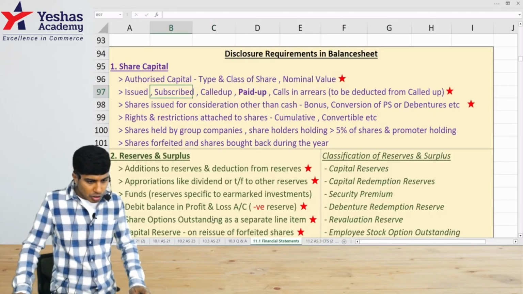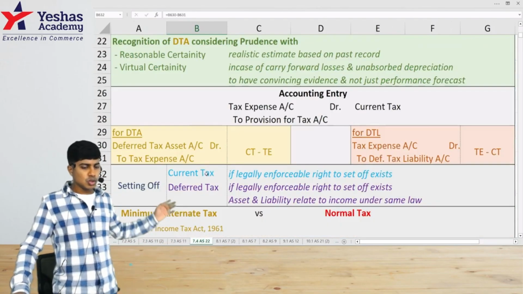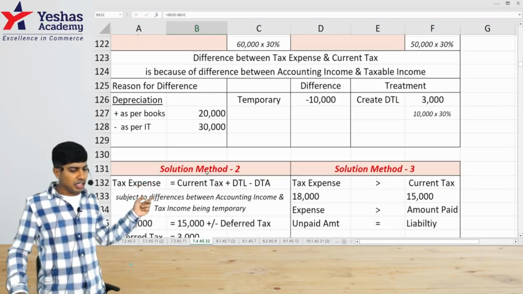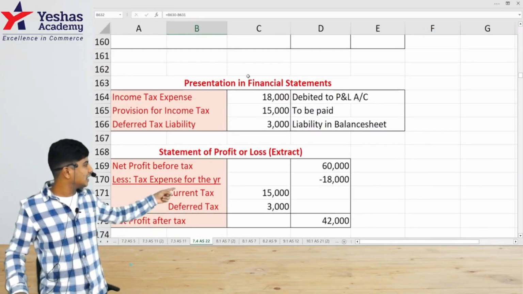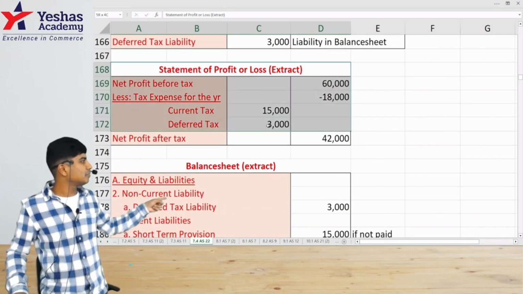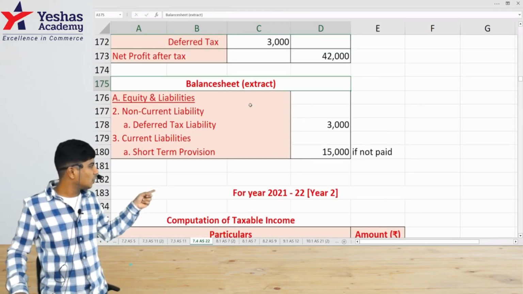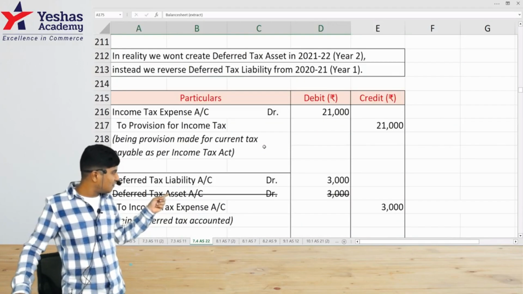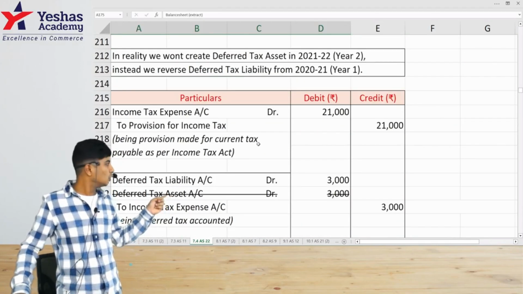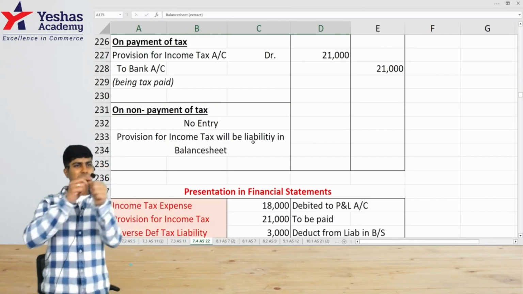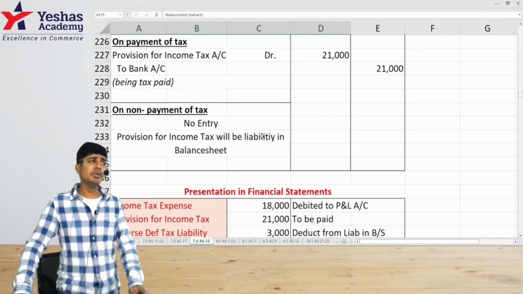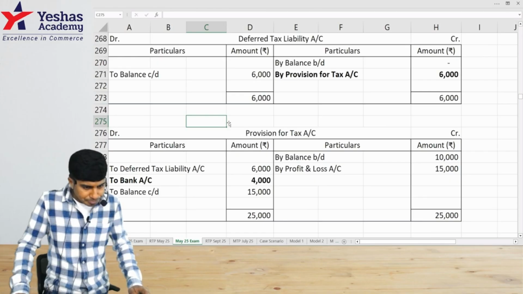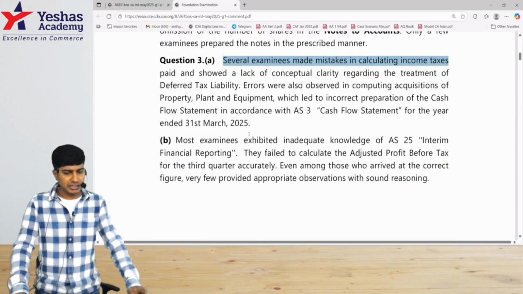Because when we did our topic of accounting standard 22, we didn't just do the solution to the question that was there. We extended it slightly further, and for each question we went on to see what are the accounting entries that we can pass, how will that be impacted in financial statements, how would this deferred tax be impacting the P&L statement, how would it be impacting the balance sheet. This is what we did for every question when we did deferred tax in AS22. So when you do this much in detail, when you know how it would be in P&L and in balance sheet, identifying that presentation in cash flow statement was not tricky. You would be very comfortably able to draw the ledger.